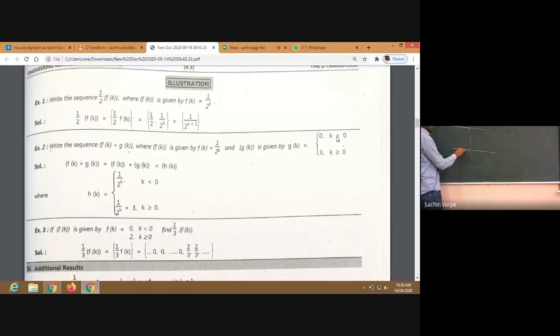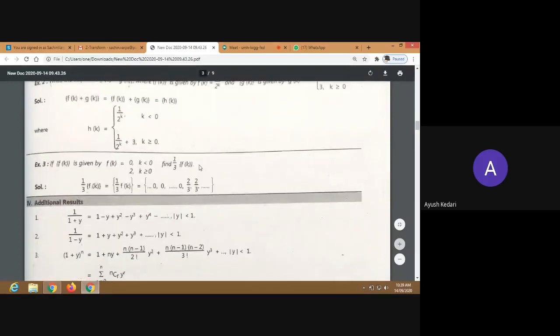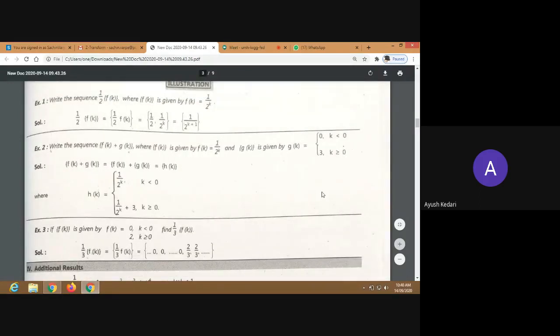For all k negative, g of k will be 0. 0 is not included here; 0 is included here at 3, isn't it? So for all k greater than or equal to 0, the value of the function is 3. So we can say g of k is a step function with the height of the step as 3. Right. So this is how we can add the two sequences. Any doubt? Is it okay, Ayush? Yes, sir. Got it. Sum of f of k and g of k.